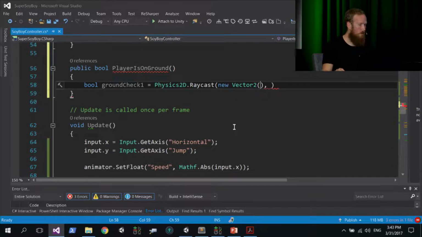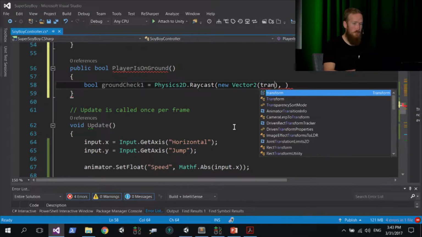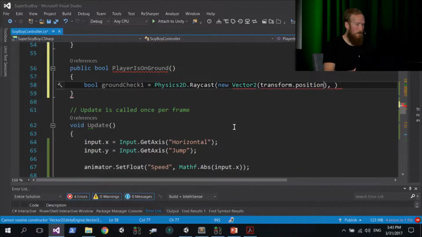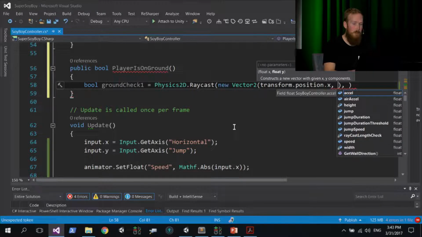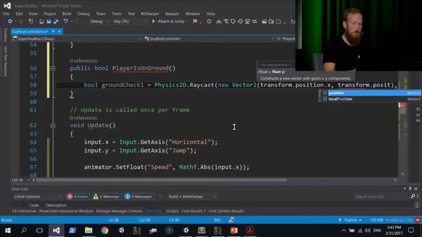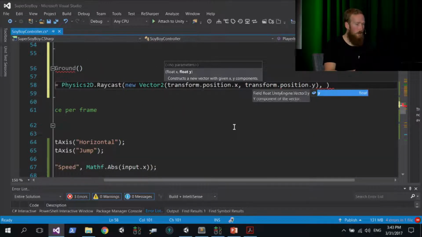and inside of that Vector2, we're going to pass in transform.position.x, and then a comma, so we get to our y value for this Vector2, and we're going to put in transform.position.y, subtract that pre-calculated height value.